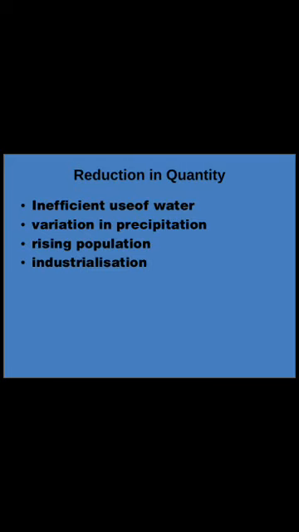The second point is that precipitation differs from place to place. If you look at our country, some places are very dry. We even have hot desert and cold desert in India, right? So in India, the precipitation is quite different from place to place. Some places are very wet, some places are very dry, and this is also one of the reasons why the water quantity is not able to increase. Rather, it is decreasing.